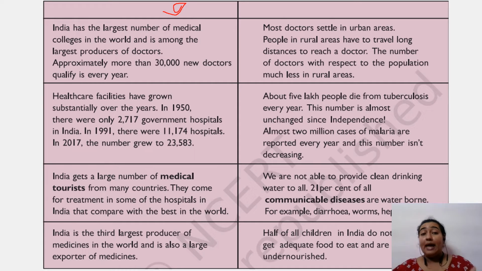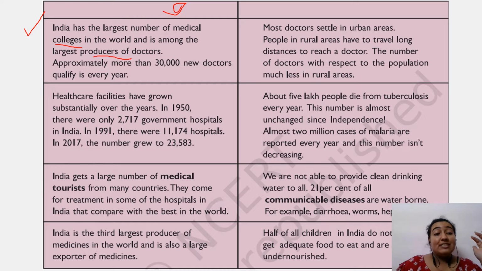On the left hand side, we can see that India has the largest number of medical colleges in the world. Yes, we have AIIMS, we have CMC Vellore, and various other medical colleges, and India is the largest producer of doctors also. So yes, we need to keep this fact in mind.